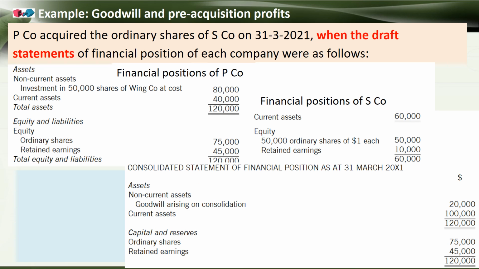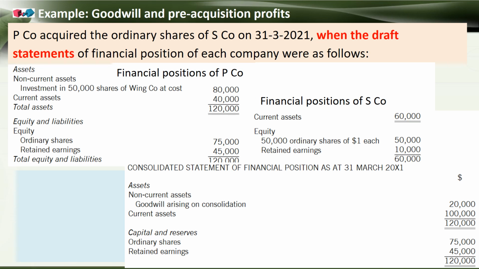Now we just add up together. Under the non-current assets, we have that goodwill arising on consolidation. After that, in the current assets, we have 40,000 under the parent company and 60,000 under the subsidiary company.